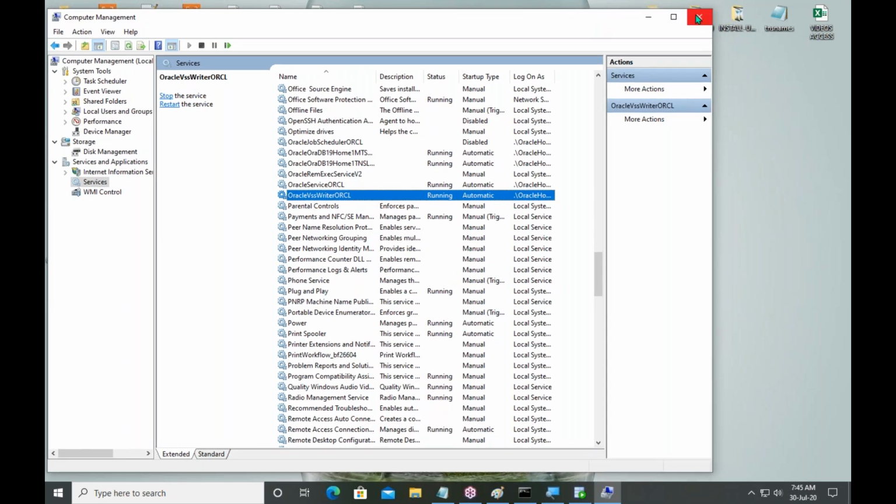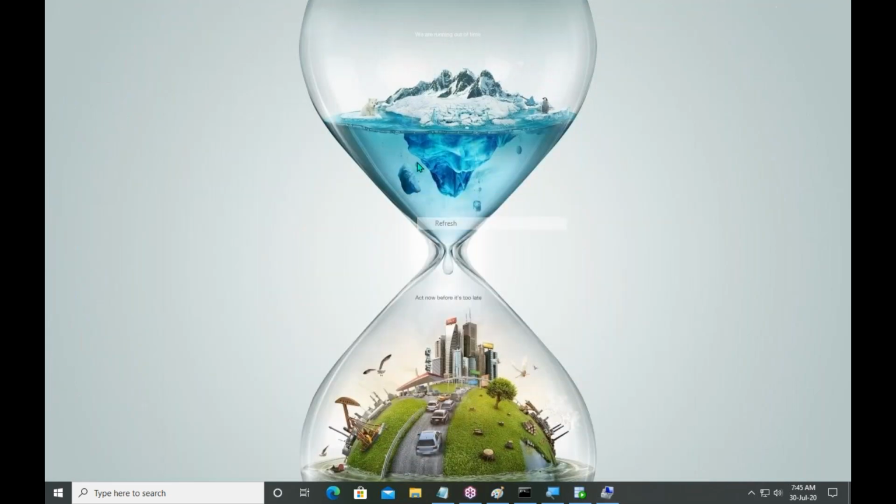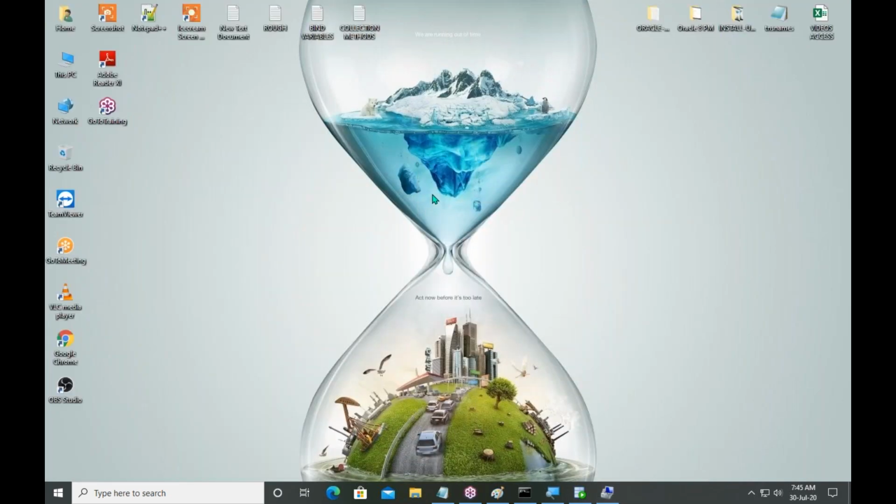Okay. If there is no service, yes. Sir, in my PC, This PC icon is not there. So how can I know? Come again. This PC icon is not there. Is your system Windows 8 or up?